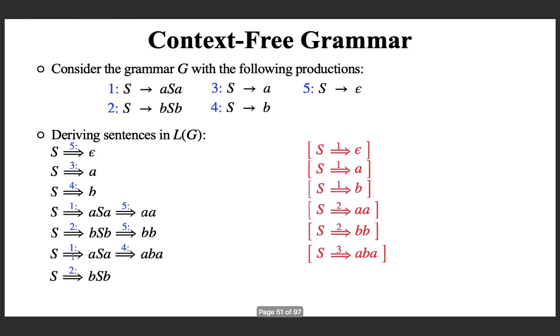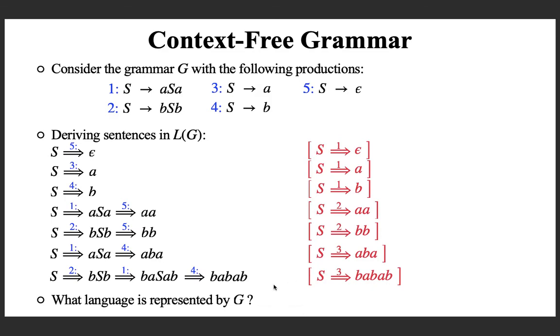So next example, I am applying production number 2. So I am getting this. Then production number 1. So this is production number 1. ASA is going to replace capital S. That's exactly what has happened. And now if I apply production number 4, which is b. So what I am getting is BABAB. So I can say that in 3 steps I derived BABAB. And one more. Okay, now can you generalize what language is represented by G by just looking at all these strings derived?